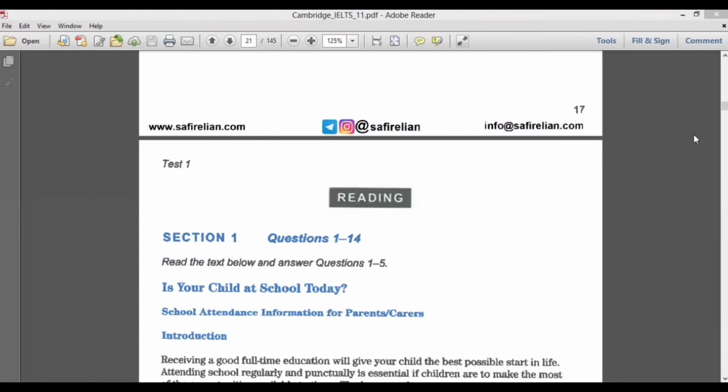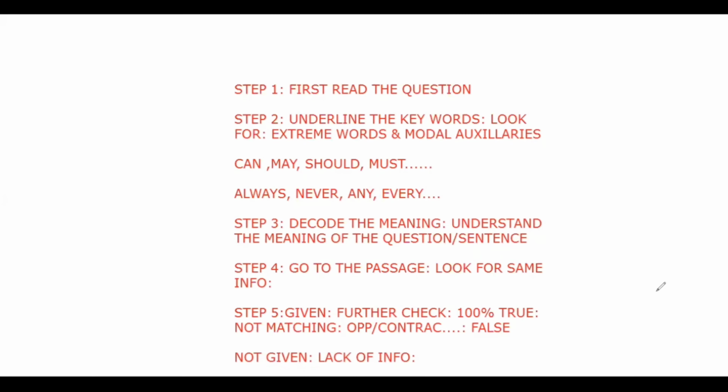In a false statement, the information is already given, and on that same basis, because the information is given, you are able to tell it is false. But whenever there is a lack of information and you are not able to conclude whether it should be true or false, it is simply not given, because the information is missing. There is no information about it. So you have to be really careful while you're doing false and not given types of questions.